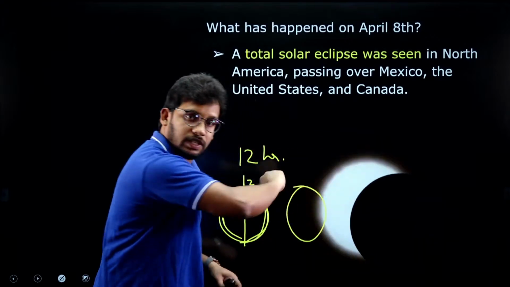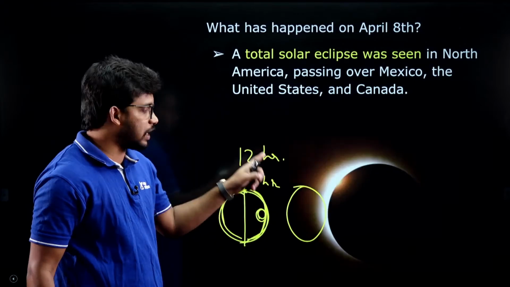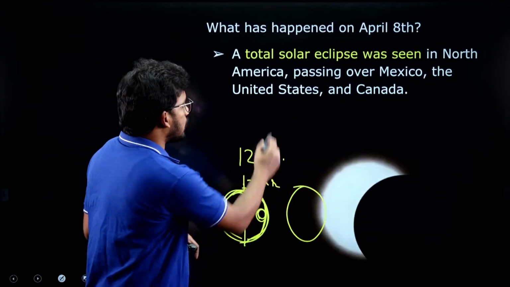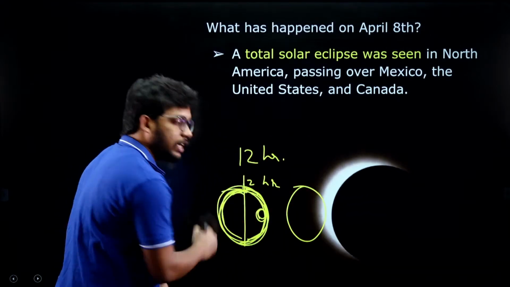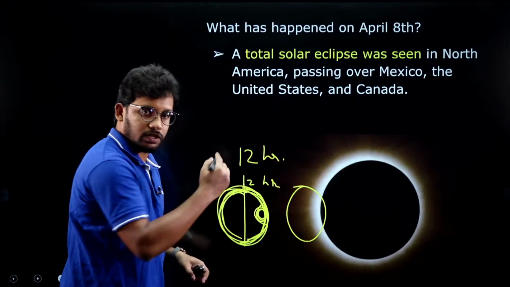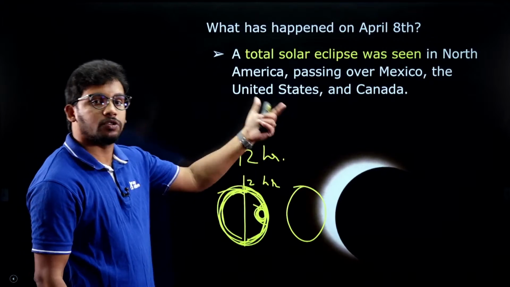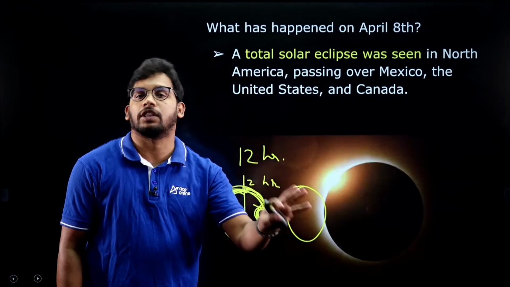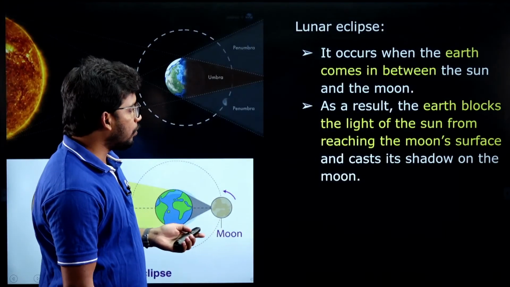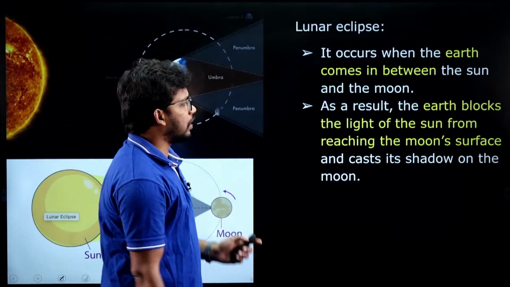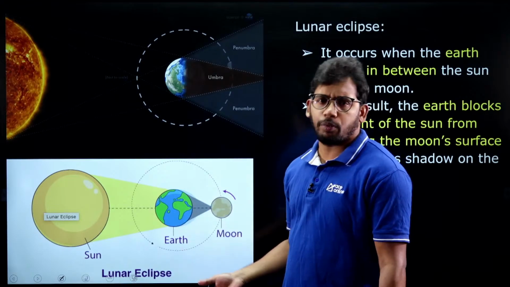when the moon obstructs the sun, even during the daytime, some spaces will not receive the sunlight. So that is called as the total solar eclipse. So total solar eclipse will not happen for all the earth regions. Only certain regions, the umbra regions that I have just shown you, will experience the total solar eclipse. And yesterday it was seen in the North America continent, right? So this is what happened yesterday. Now, after discussing the total solar eclipse, let's see about the lunar eclipse. This is also important for the exam.